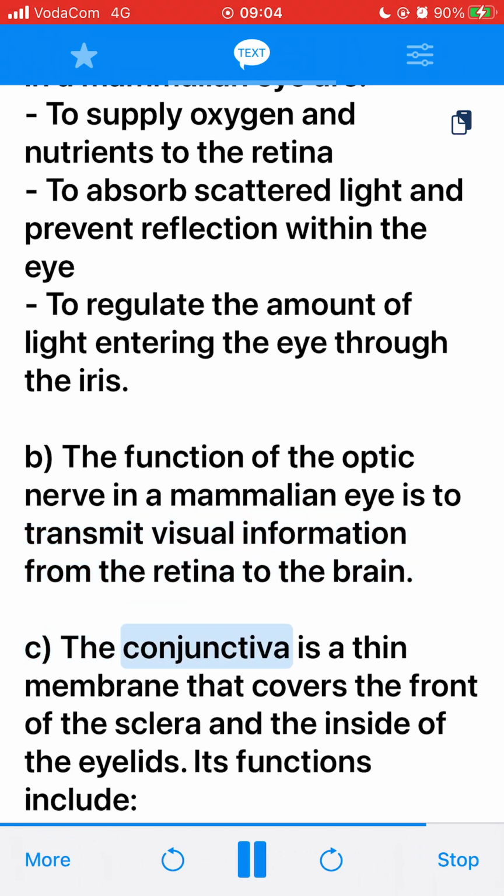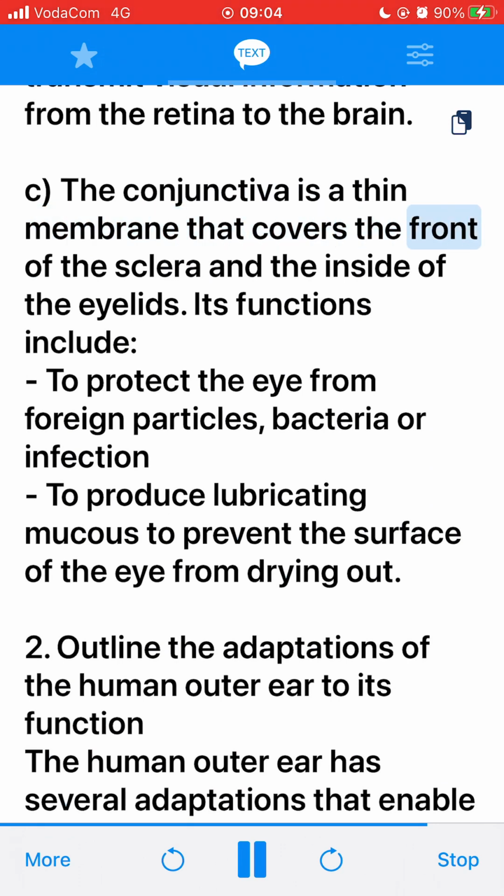C. The conjunctiva is a thin membrane that covers the front of the sclera and the inside of the eyelids. Its functions include: to protect the eye from foreign particles, bacteria or infection, to produce lubricating mucus to prevent the surface of the eye from drying out.